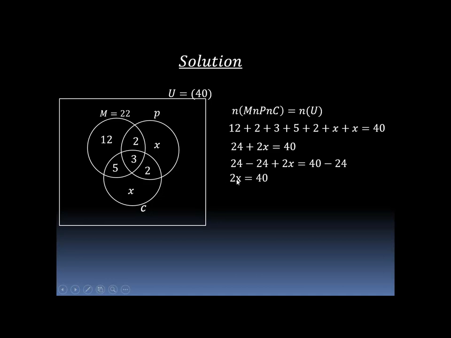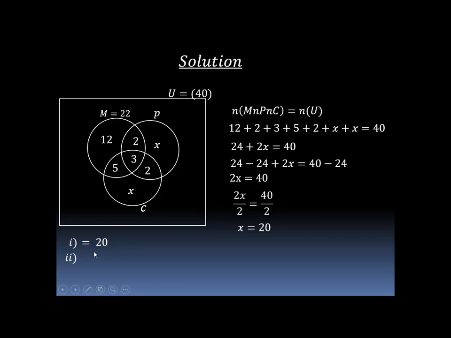Now let's divide through by 2 to make x the subject. By division, we have 16 divided by 2. So we have x is equal to 8. For our first question, the number of students who study physics only, which is x, is equal to 8. The number of students who study physics only is 8.